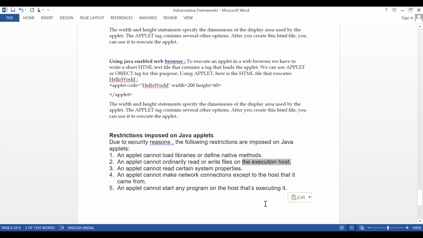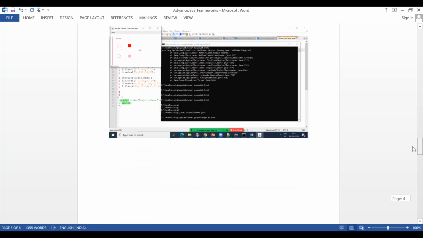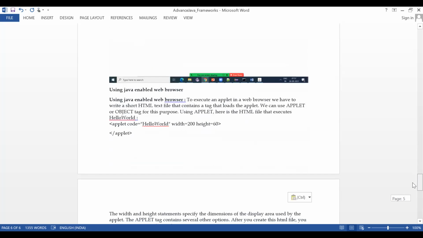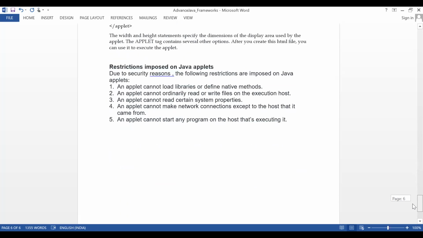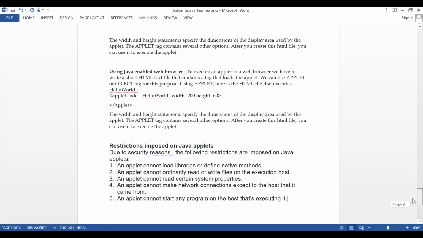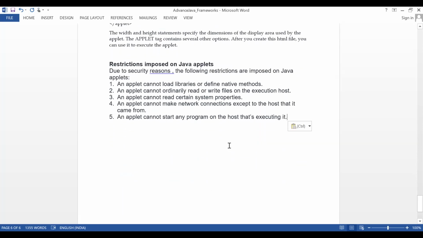So these are the limitations, and these are running on the browser, right? Simple HTML code you are writing, and it is running on the browser. But these limitations are overcome through a servlet. Applet evolved into servlet. So let me just take a simple use case.